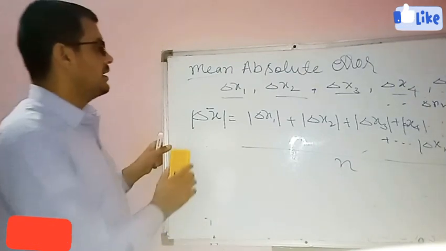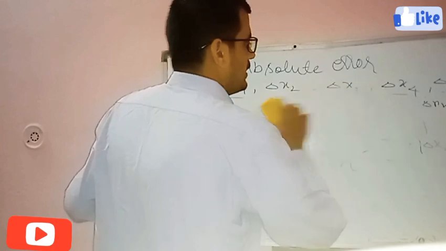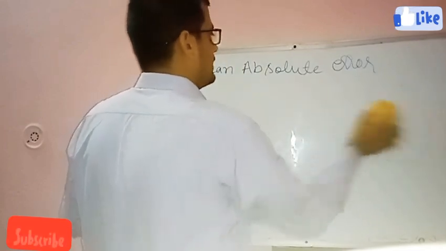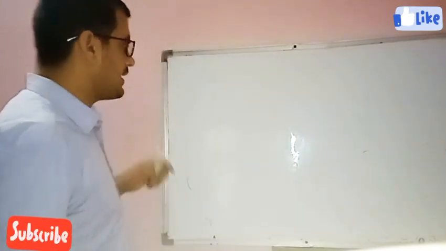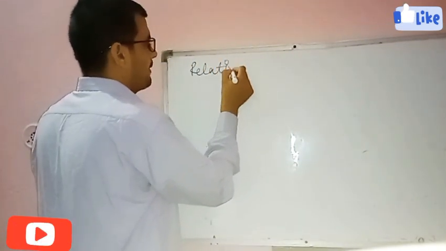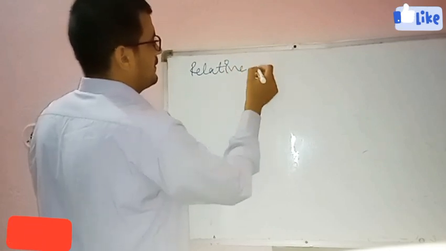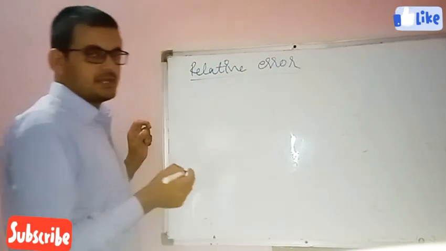Now the next one is the relative error. How will we calculate the relative error? What is the relative error?